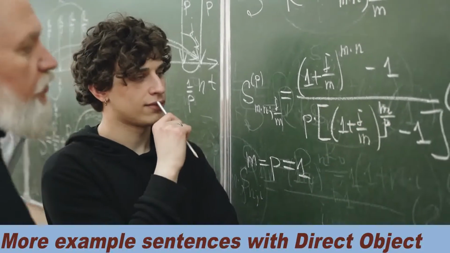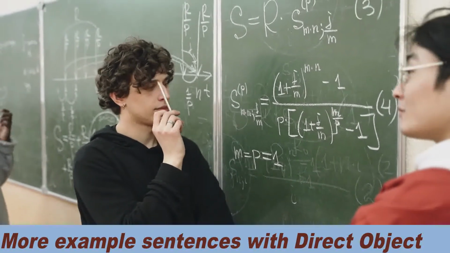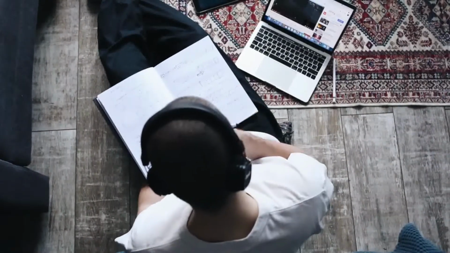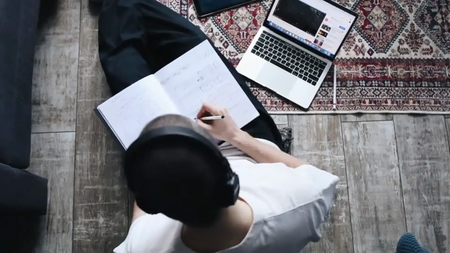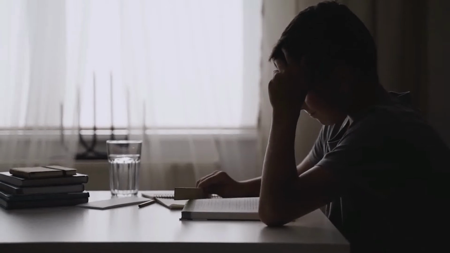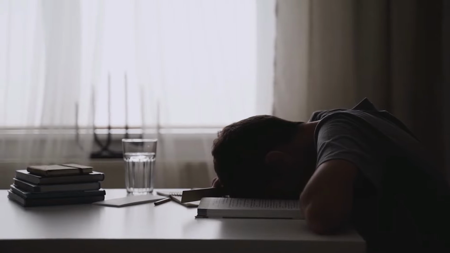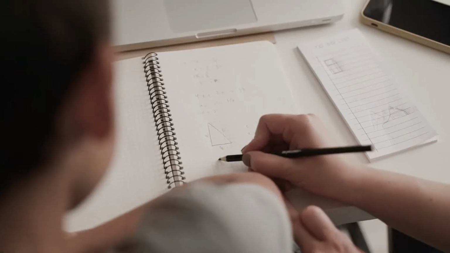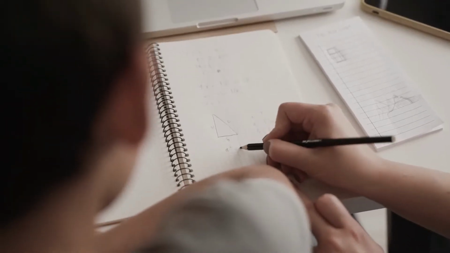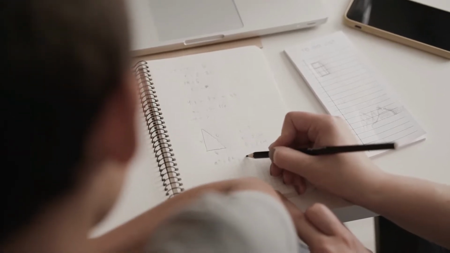More example sentences with direct object. The direct object can appear in positive sentences, negative sentences, question sentences, and imperative sentences. Here are some examples showing the direct object in different types of sentences. James Bond changed his clothes and phoned mother. The gardener cut the grass and trimmed the hedge. Hillary wrote 2 emails, but then she deleted them. Do you want tea or coffee? Will you meet John? Why did you break her favorite toy? Can you make some fruitcakes and bring them to the party?